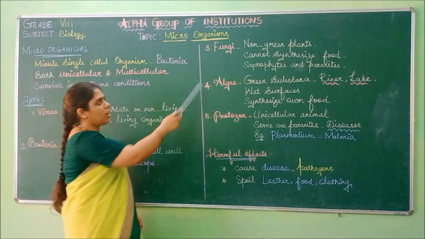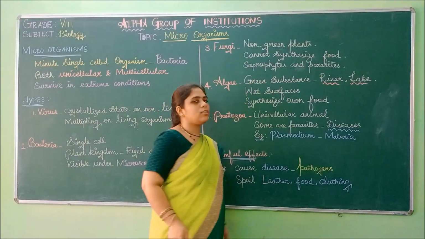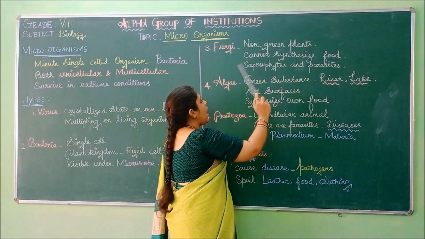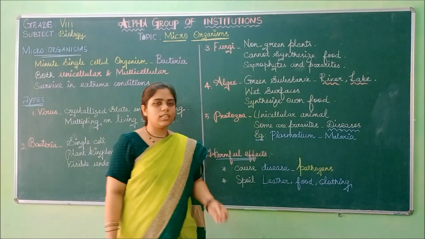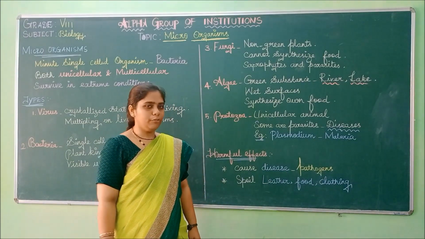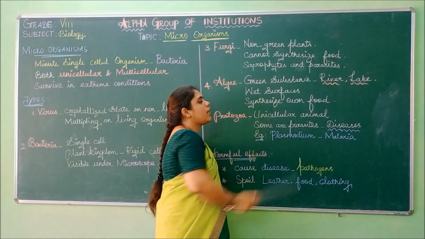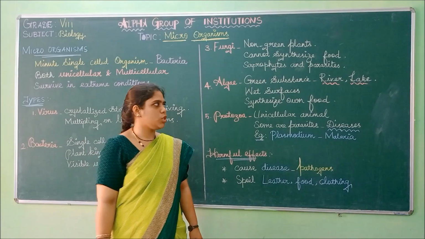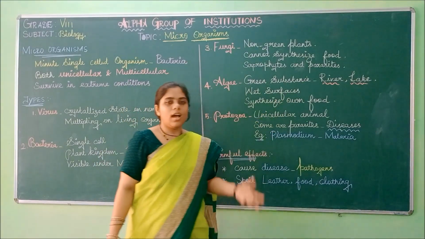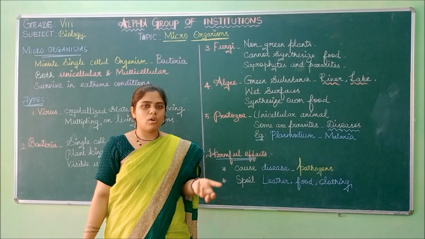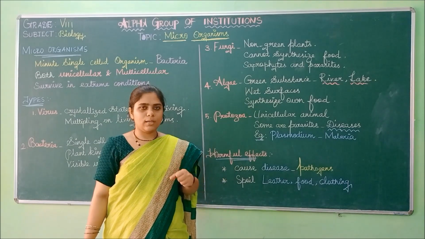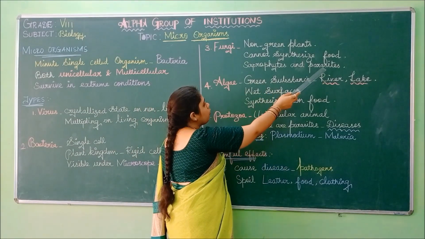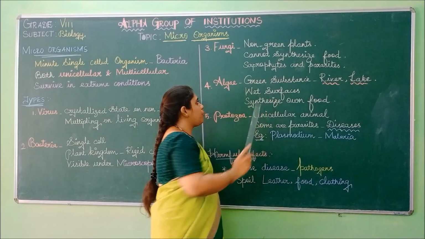And third is the fungi. It is a non-green plant. Non-green means the absence of chlorophyll, and it cannot synthesize its own food. They depend on other organisms for nutrition. Some are saprophytes. Saprophytes depend on dead and decayed matter for nutrition. And parasites attack the live human body or live plant body and suck up the nutrients from it for growing. So some fungi are parasites and some are saprophytes.